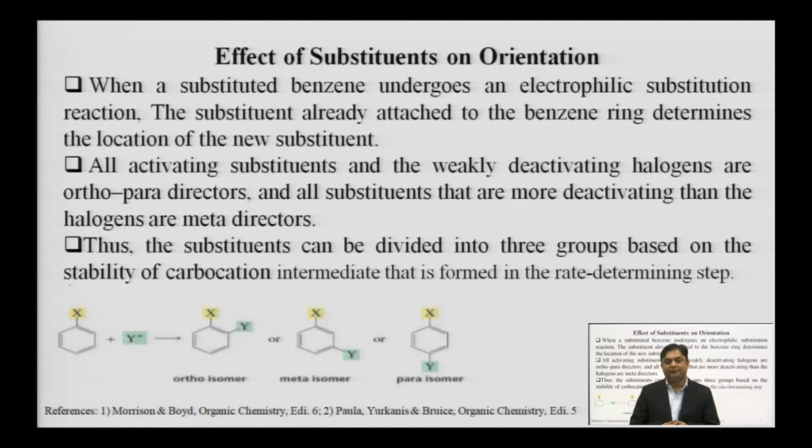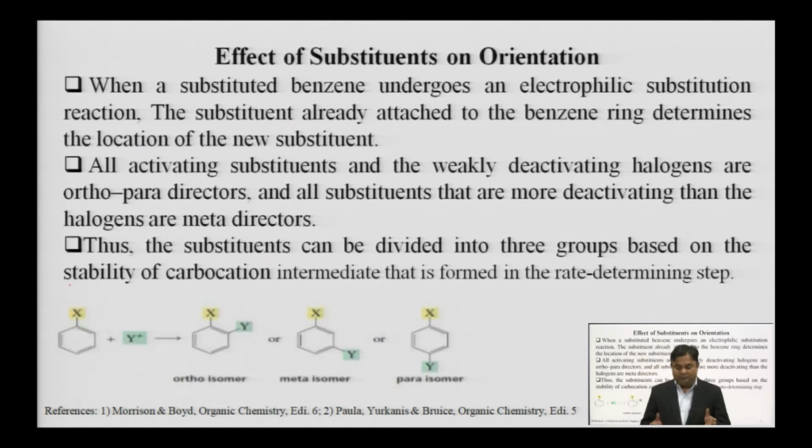सो लास्ट लेक्चर में हम लोग बात किए थे कि there are mainly three forces or three mechanisms which are involved to influence reactivity or orientation of the monosubstituted benzene rings for the upcoming electrophiles for electrophilic substitution reaction. Three mechanisms which involve resonance, hyperconjugation and inductive effects. When a substituted benzene undergoes an electrophilic substitution reaction, the substituents already present on the benzene ring determine the location of the new substituent.